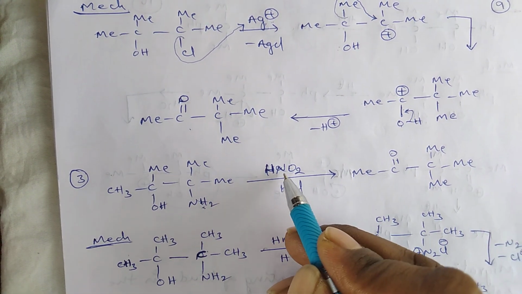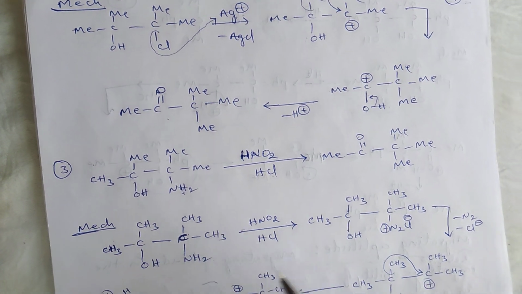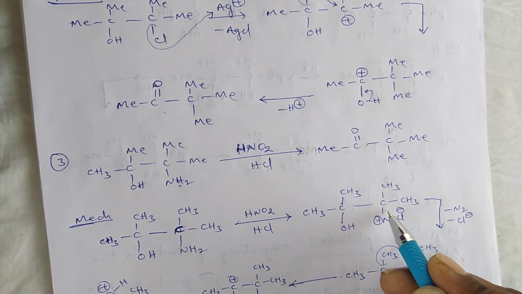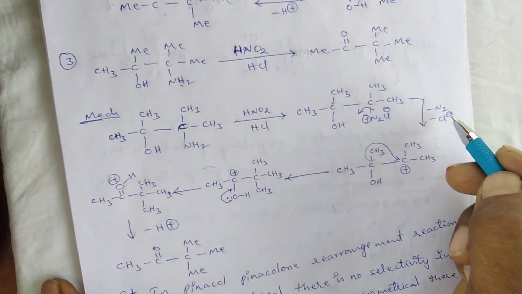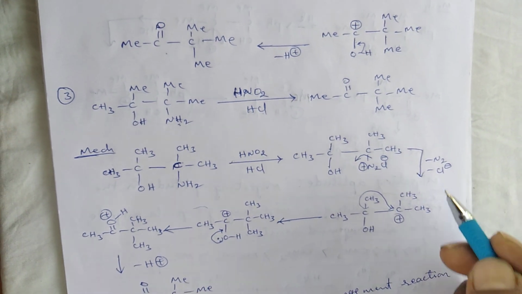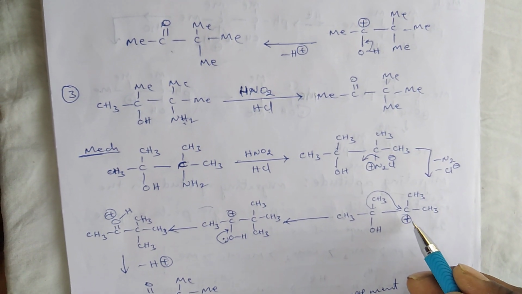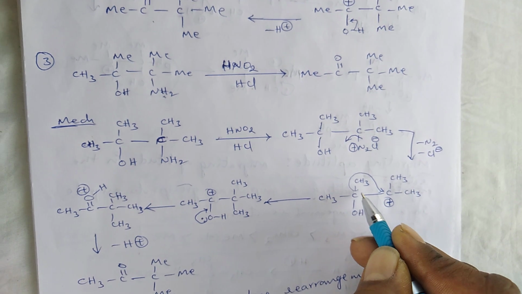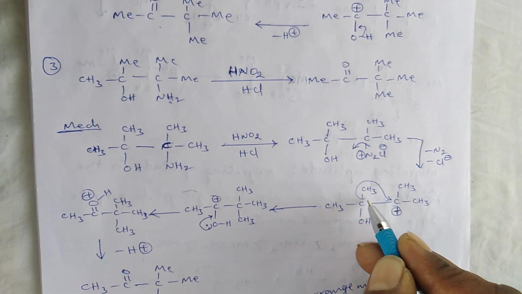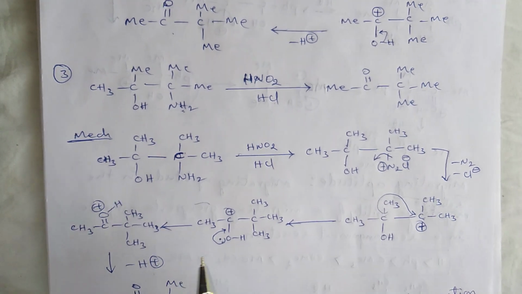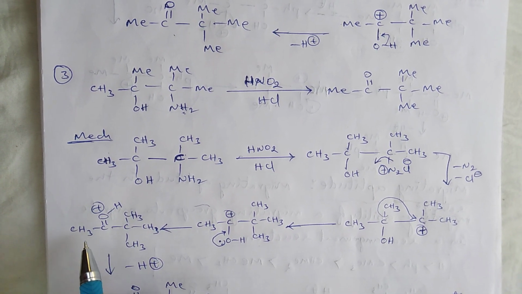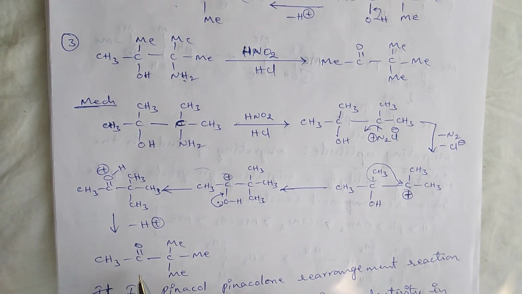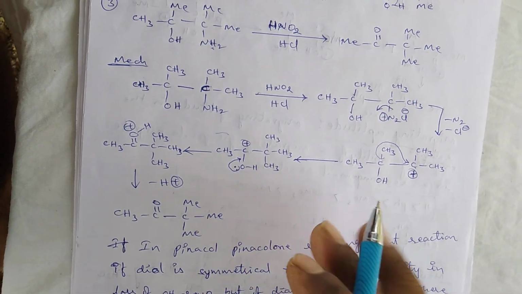When the amine reacts with the HNO2 and HCl, it first produces diazonium salt. So the stability of the diazonium salt is very less. Due to this reason, by the elimination of nitrogen gas, we will get one carbonium ion. So here with the help of these non-bonded electrons, the methyl group is migrated from this carbon center to this one, and finally by the loss of H plus ion the resulting product is pinacolone molecule. Okay.